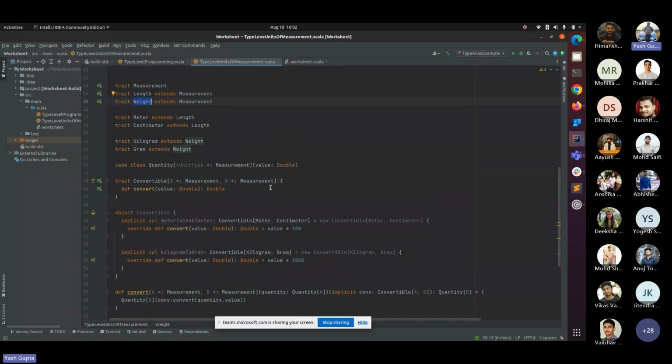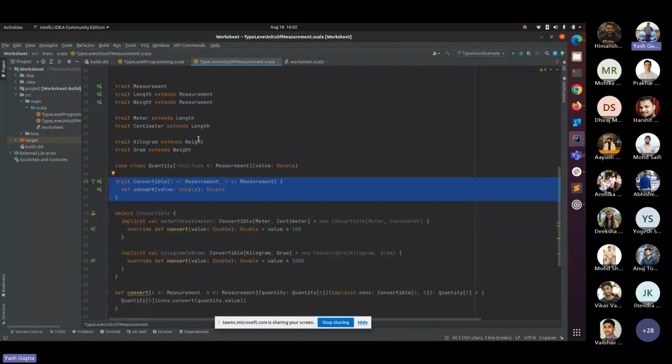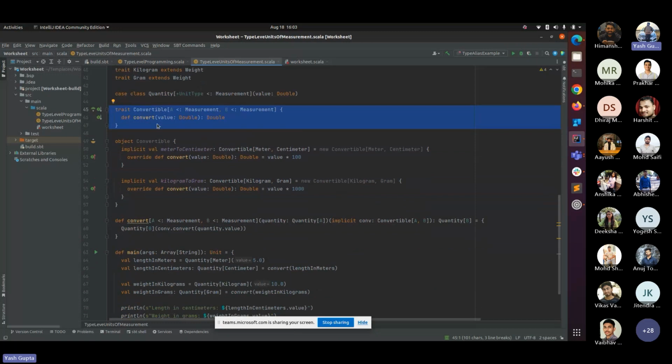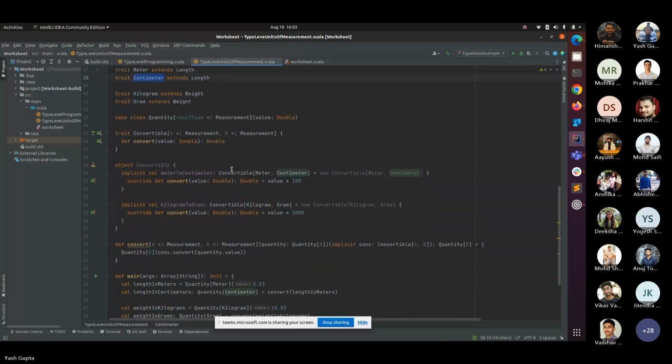Now again, here there will be a confusion that this trait can be performed for Length and Weight because both are children of Measurement, right? But here is the catch. We will use the implicit to remove this confusion. Now, I want to call this convert method to convert my value from meter to centimeter. As you can see, here I declared meter and centimeter in it, right?